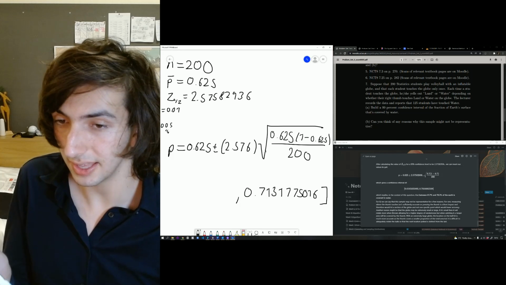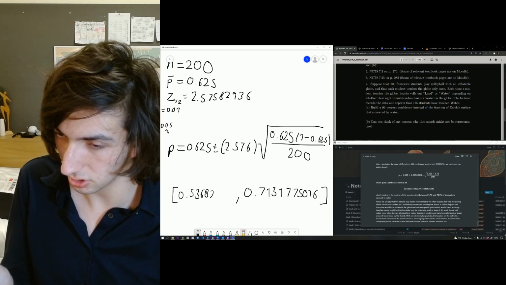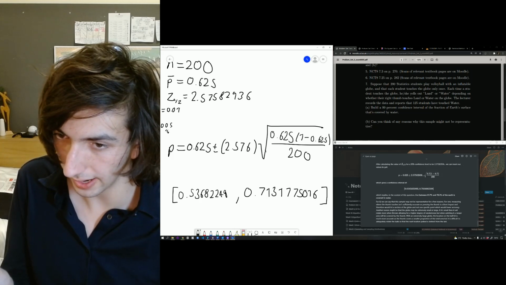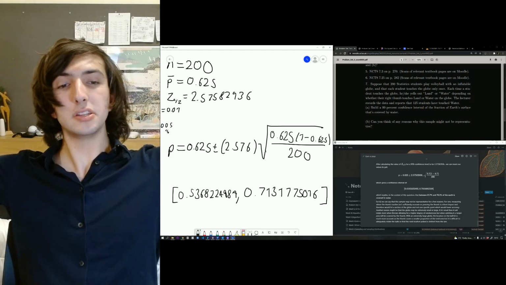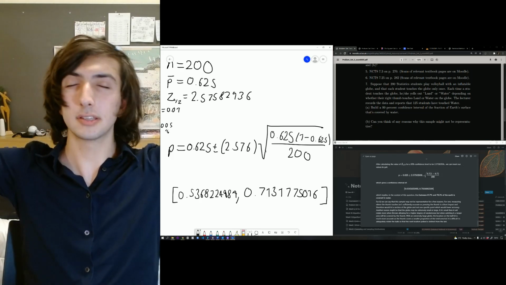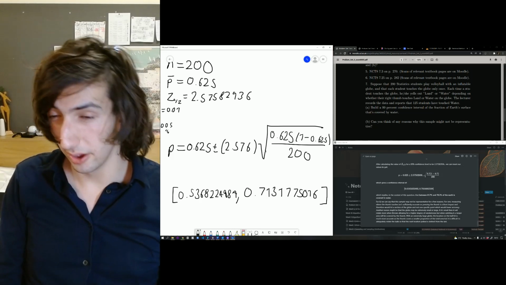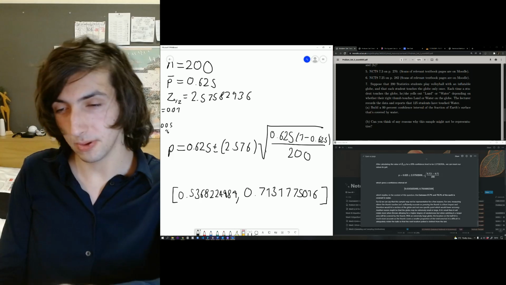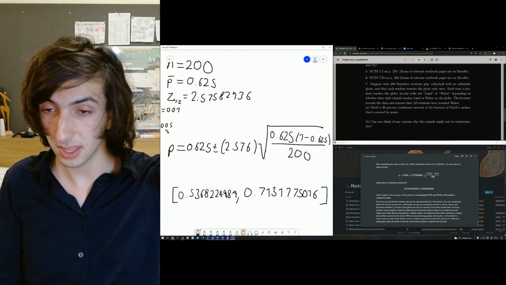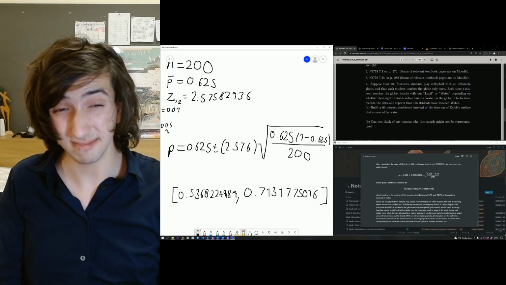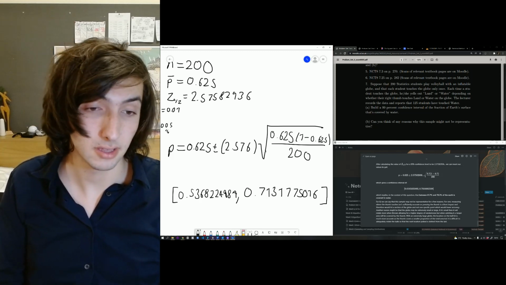The lower one is 0.5368224. So this is our confidence interval for the percentage of Earth that is covered in water. How lovely. So between 53.7% and 71.3% of Earth is covered in water. I think it is actually 71%. So that's pretty good, I guess.